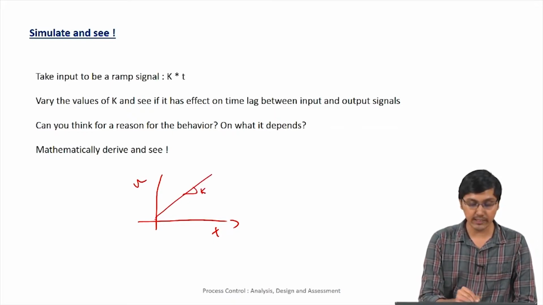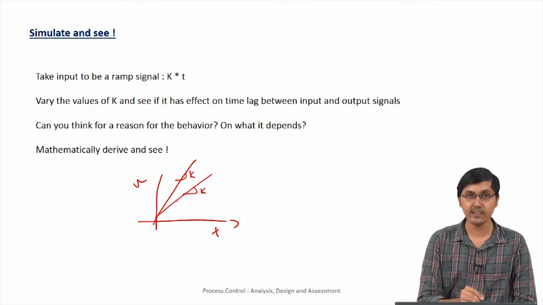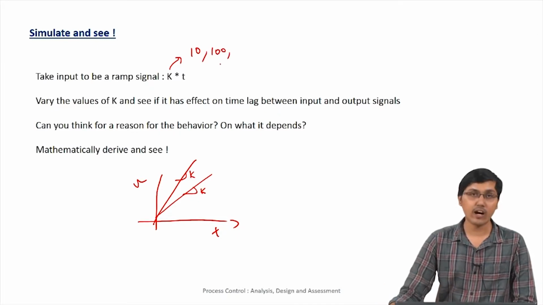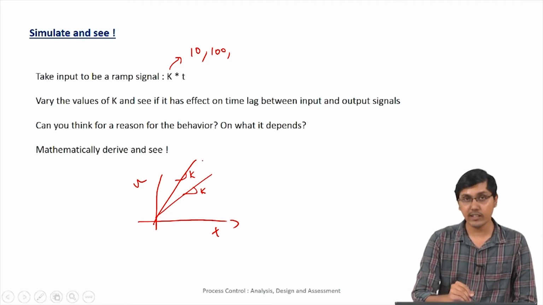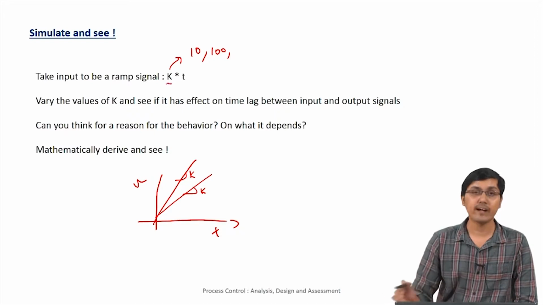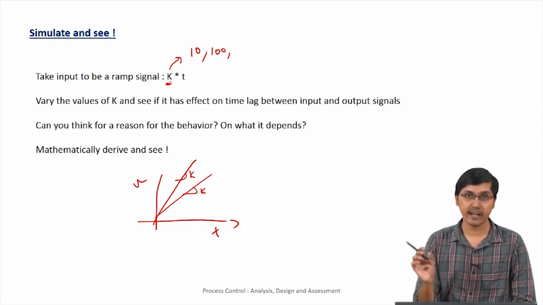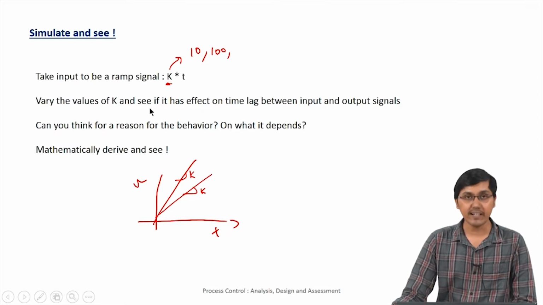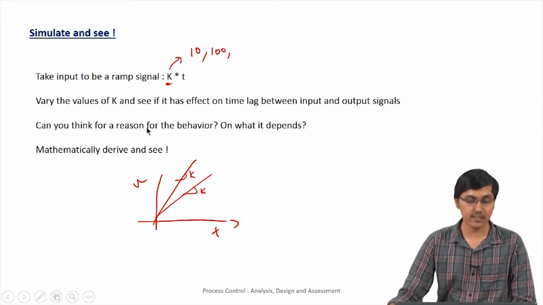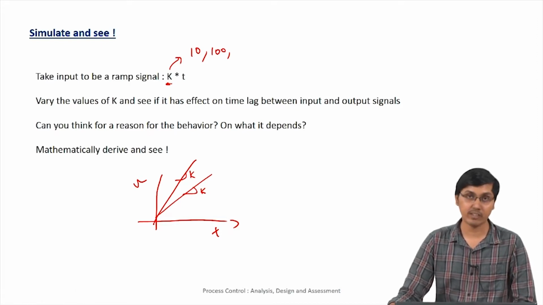So you change the slope value, say you have 1 k here and another k here, substitute values for k like 10, 100 or 1000, and then see how the output is varying. First see if the output is following the input, and if it follows the input, see after what time it follows, and whether this k has some effect on the time lag between these two signals. And also mathematically derive a ramp response for the first order system, and then check that whatever you observed is correct based on the maths that you have derived.